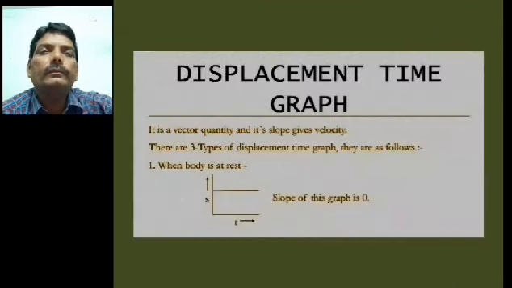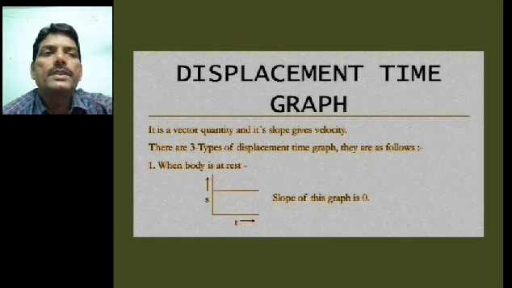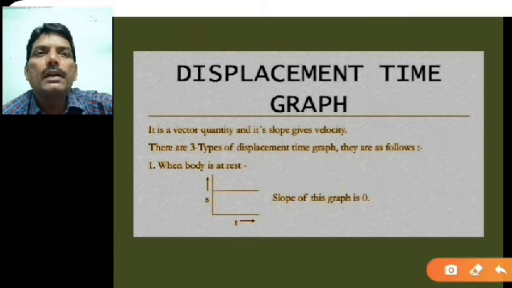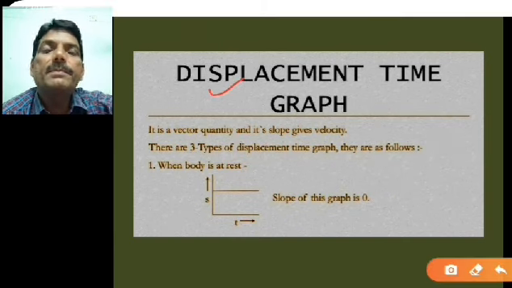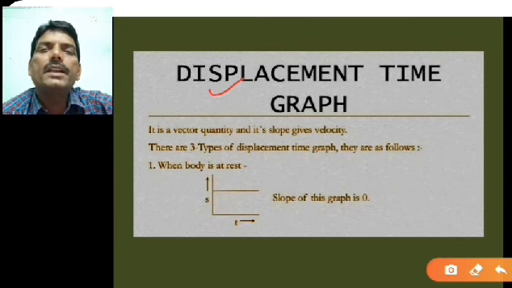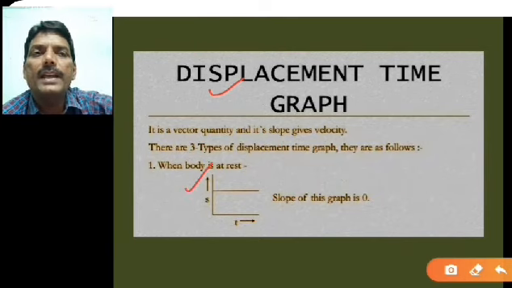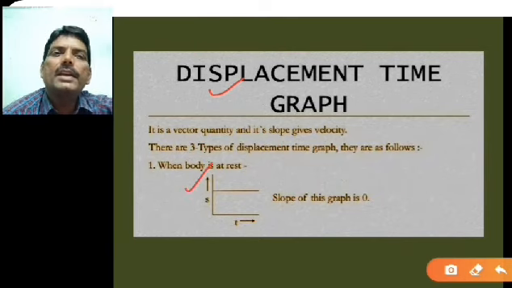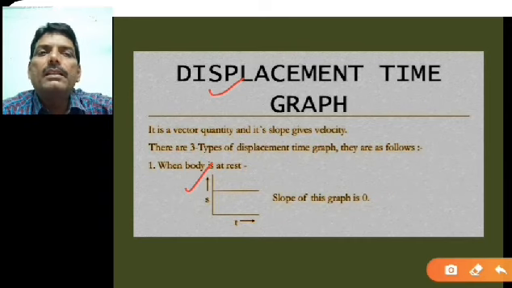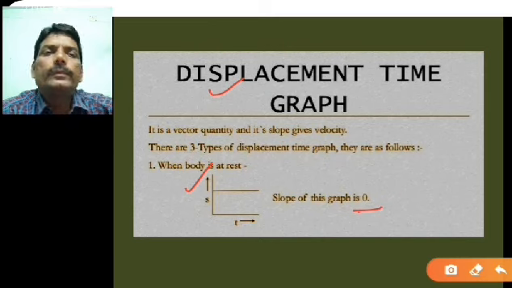Next one, displacement time graph. Here we are using the word displacement time. So instead of distance, you will take the displacement on the y-axis and time on the x-axis. Here again the slope is 0.